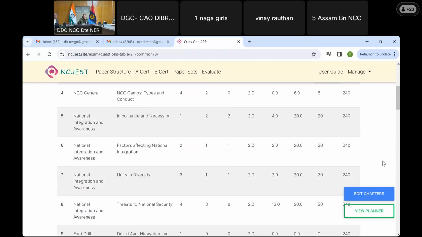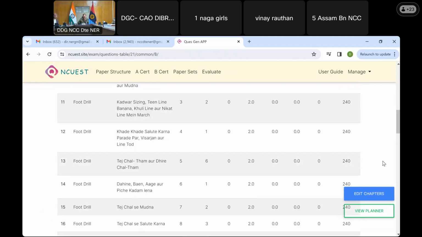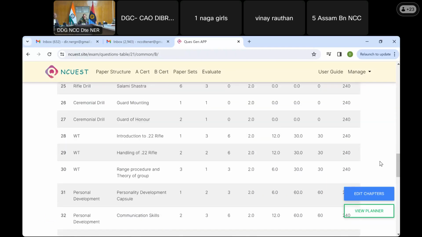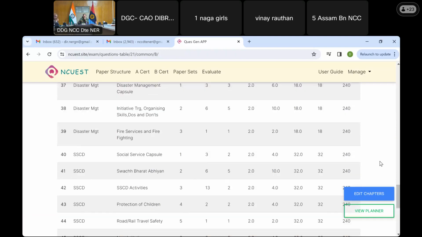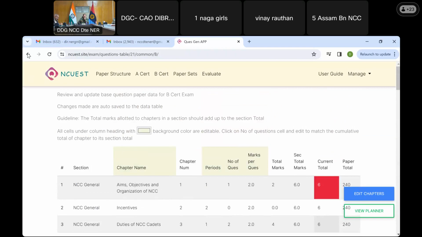So like this, there is some assistance for you for changing the number of questions. Although drill is mentioned here because it is there in the chapters, right now drill is out of the written part. Earlier it was there. So like this, for common subjects, all chapters are covered. Similarly, you could do it for any of them.